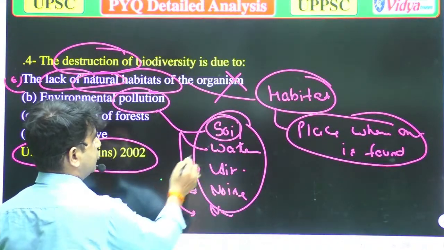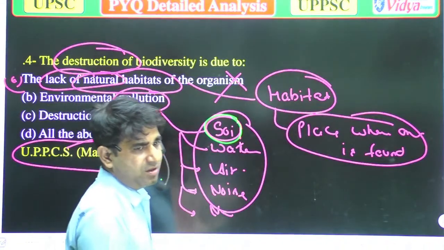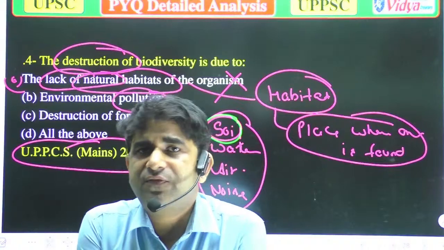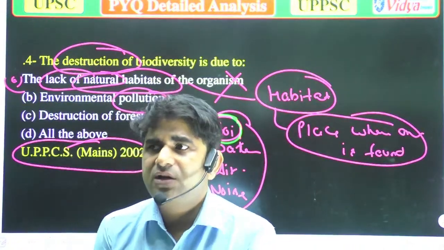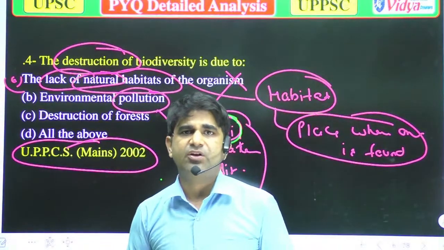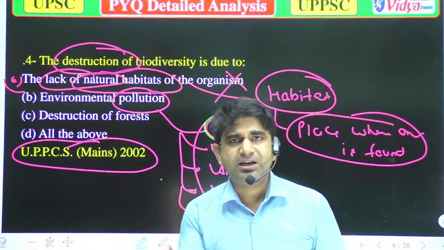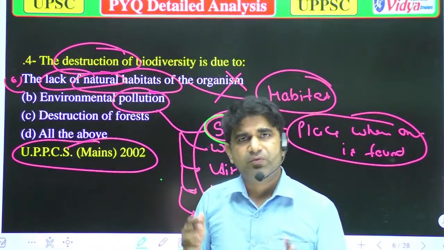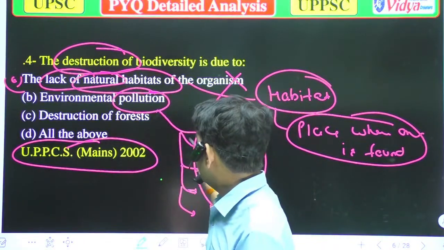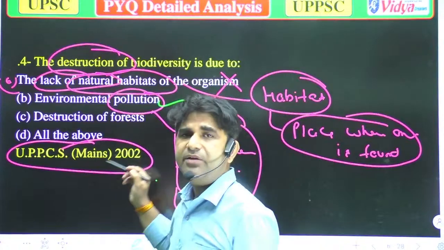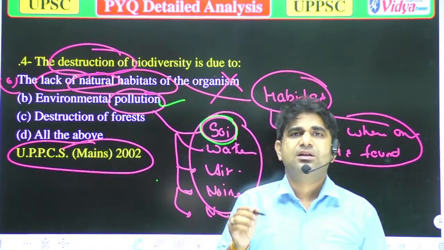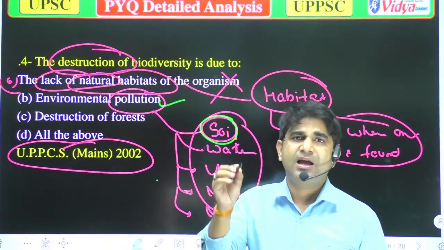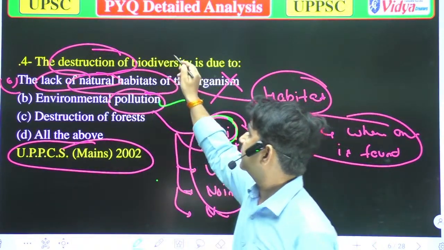Then the living organisms of that area cannot get the exact nutrients for their growth and development. So we can easily say that when there is environmental pollution, it can disrupt the habitat, or you can say all the biodiversity.